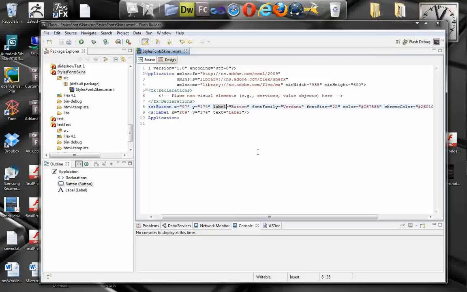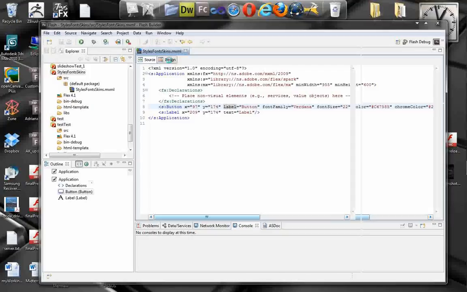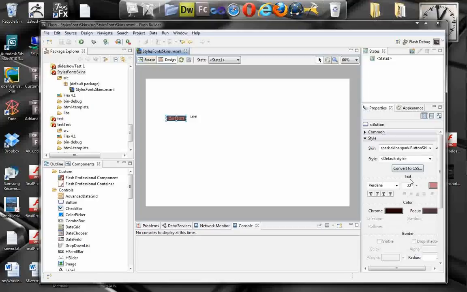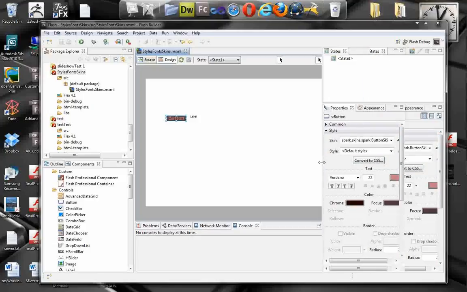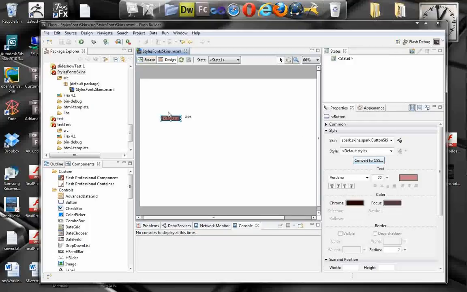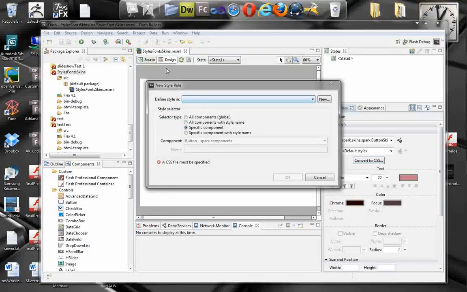The same styles I can specify in the skin or in the style of the button. As you can see in the design view here, we have this option right here, convert to CSS. Let's convert to CSS and see what it does. Here we have default style and apply to all components. It's going to apply globally to all buttons we have in the application.